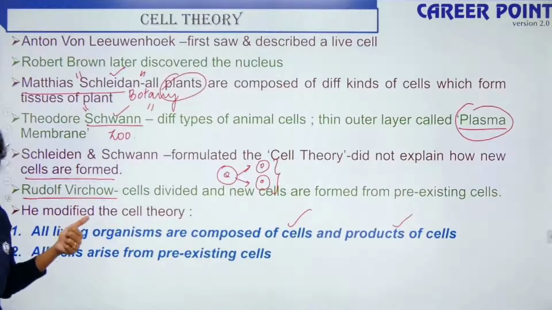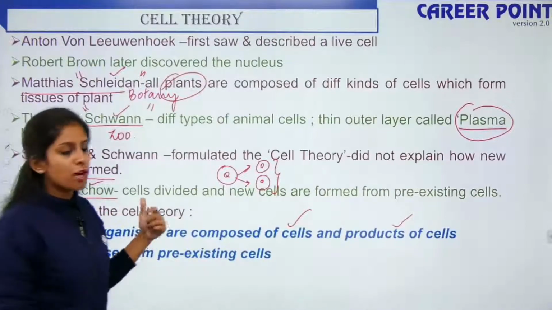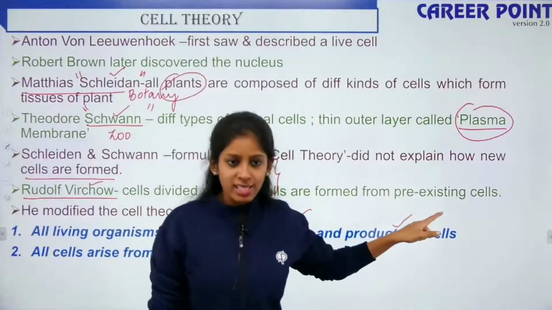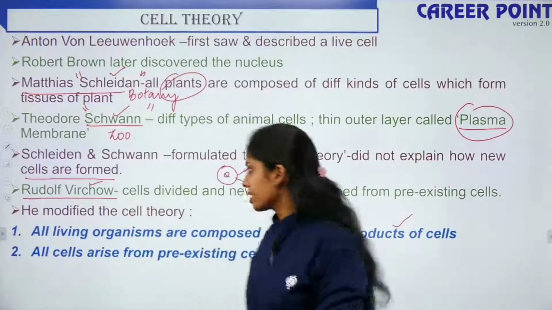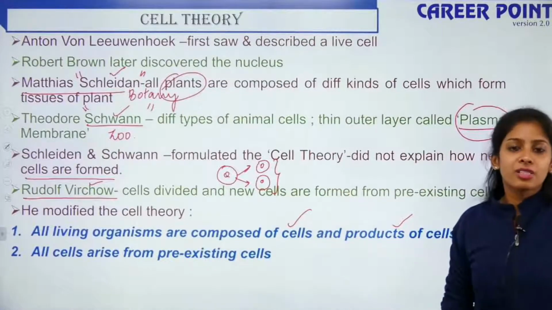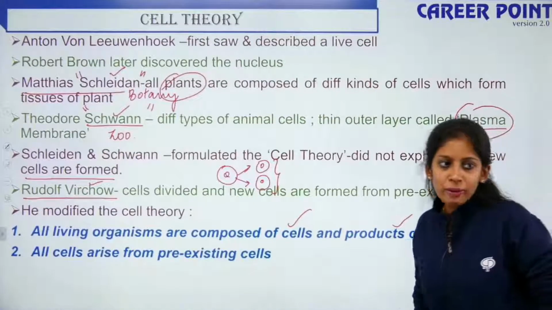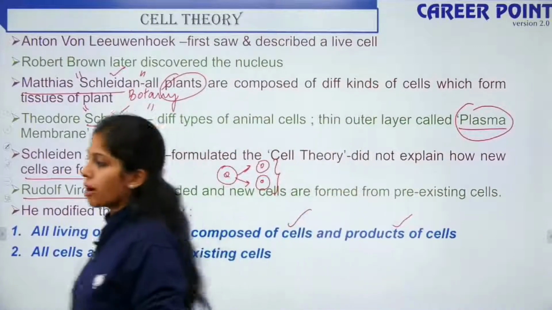So you have a third scientist who is called Rudolf Virchow. He said that cells are formed from pre-existing cells, and he gave two new postulates, that is, all living organisms are composed of cells and products of cells, and all cells arise from pre-existing cells. So these 2 points you should remember. Clear? So shall I move forward? Yes?